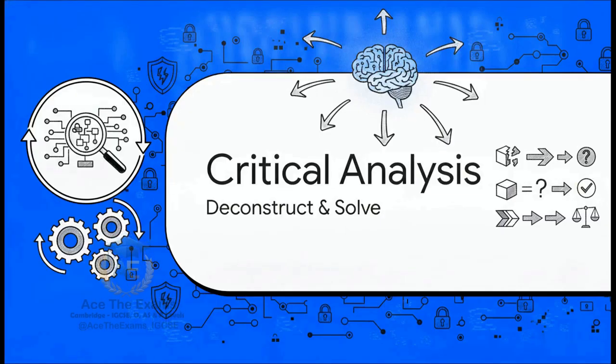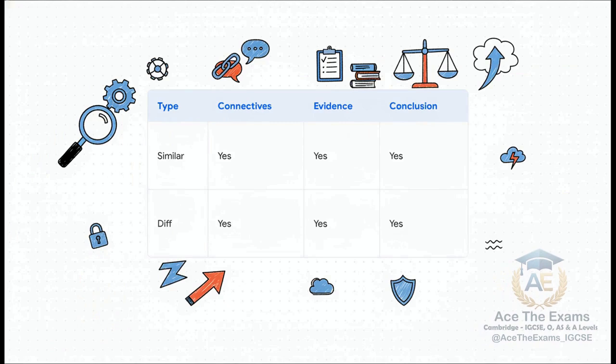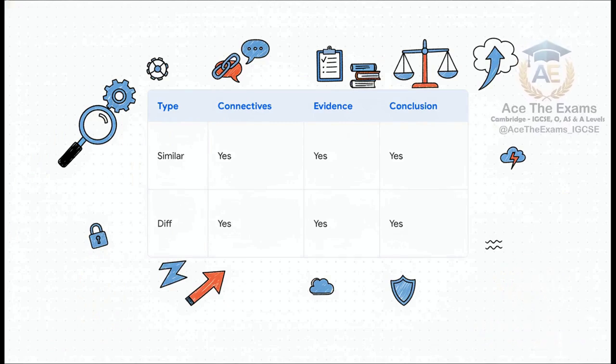Okay, let's get back to it. Section 3, Critical Analysis Strategy. This is the deconstruct, solve, and evaluate loop. Let's move to this framework and see how it builds your analytical muscle. Because this right here is the ultimate framework for comparative analysis.